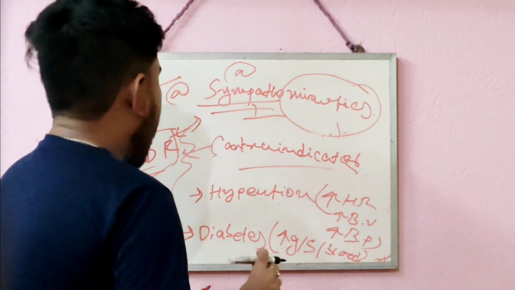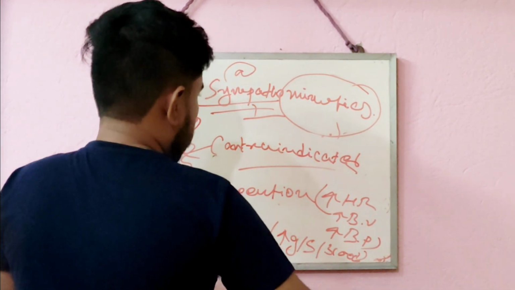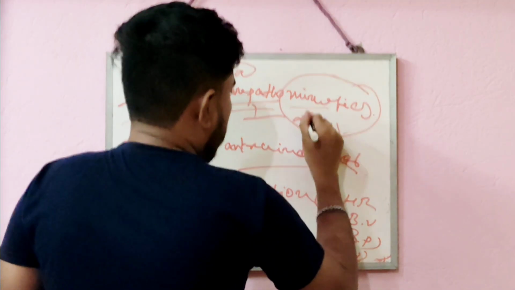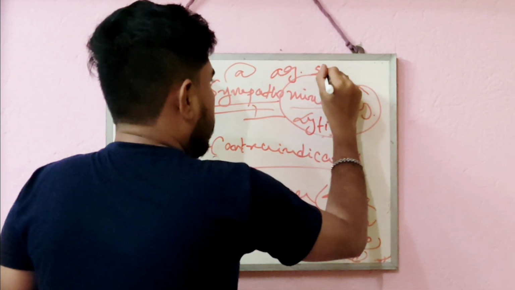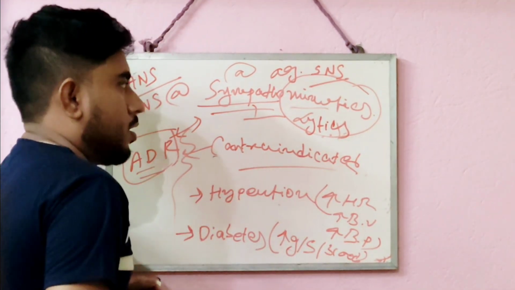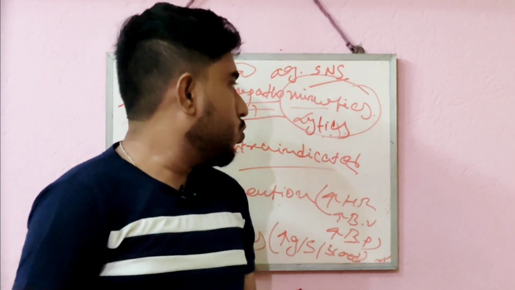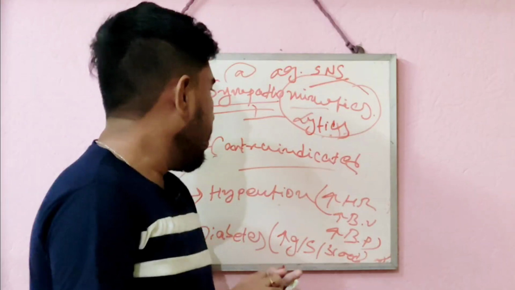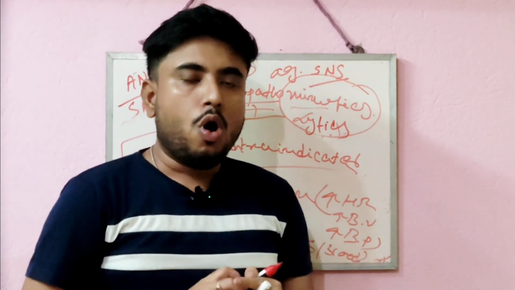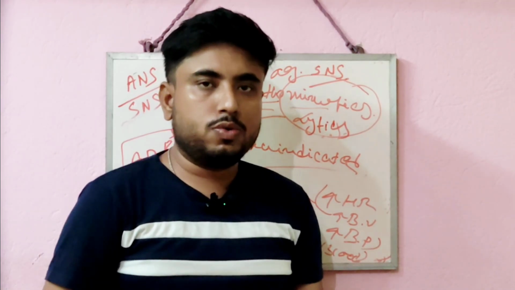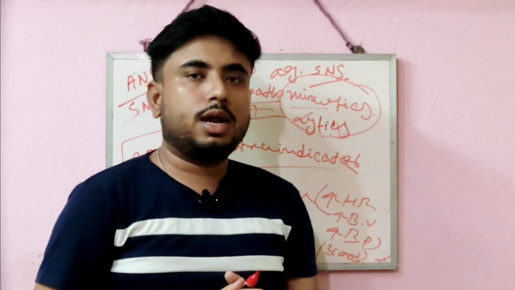In the upcoming classes, I will be discussing sympatholytic drugs, which generally act against the sympathetic nervous system. So go through the sympathomimetic drug video, and I am requesting you to go through adverse drug reactions and the introduction to the autonomic nervous system video. Both video links are already given in the description. Please go through them, then go through the sympathomimetic drug video to better understand the concepts.